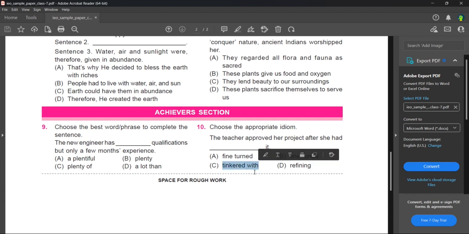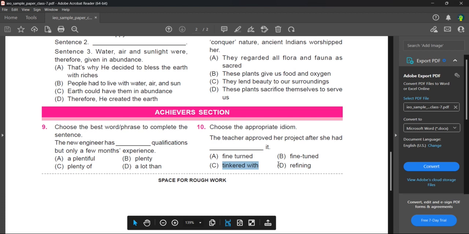Let's discuss the other two idioms also, because idioms are very important. Even though B is the correct answer, we can go through the meaning of these two idioms. Tinkered with means you're making a small change, like in a machine. You're tinkering with a machine to make small changes so it functions properly. This usually refers to an electronic object, a machine, or a car or vehicle. So the teacher approved the project after she had tinkered with it. That's not a correct answer because it refers to machines.